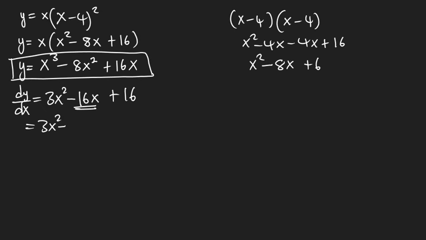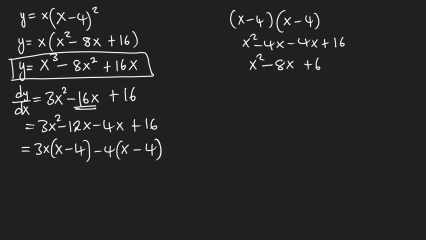Let me see, 4 and 12. So 12x minus 4x plus 16. So negative 12x minus 4x gives us negative 16x. Then what is common is 3x here, x minus 4. What is common here is minus 4. Then x minus 4. This and this are common, so it holds.